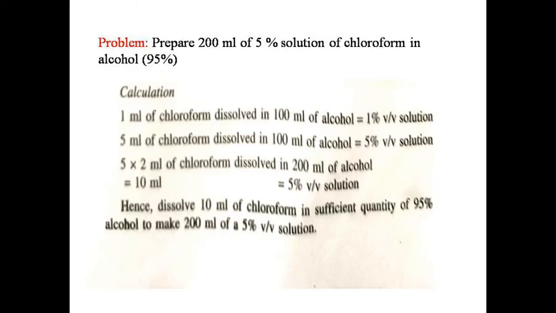Problem based on volume in volume percentage solution. Prepare 200 ml of 5% solution of chloroform in alcohol 95%.